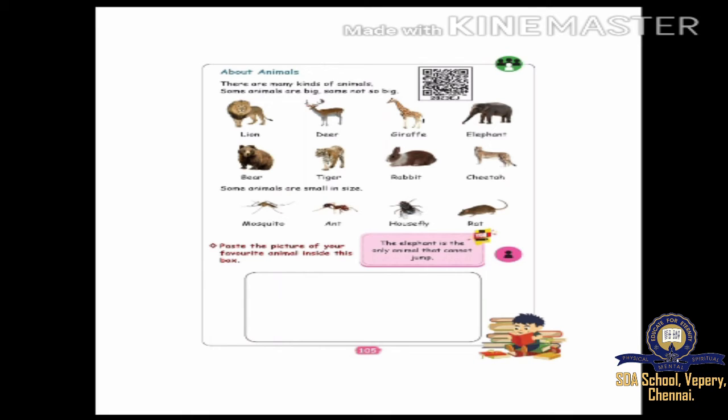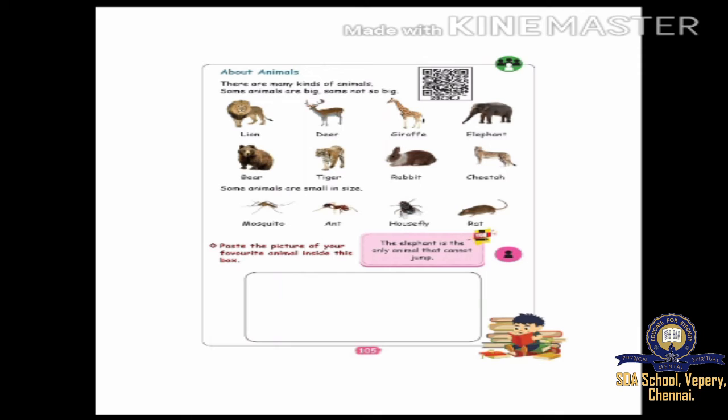The lion and bear will be a little bit short and fat, but they are very, very strong. All the animals are strong only, but we can see the thin animal, fat animal, short animal, tall animal and long animal also. Giraffe has a long neck, no? So it is a long animal. Deer has long horns. Look at the horns of the deer.